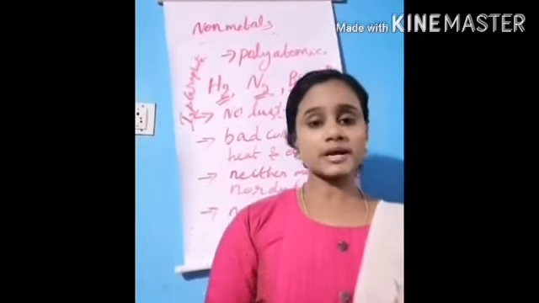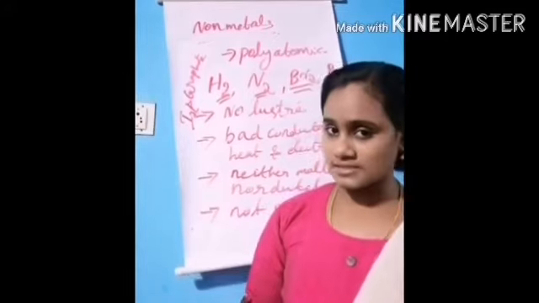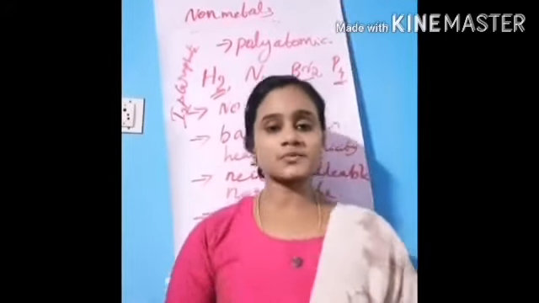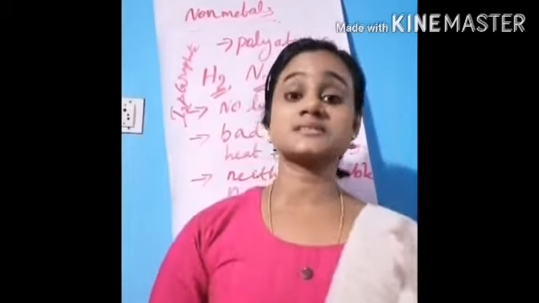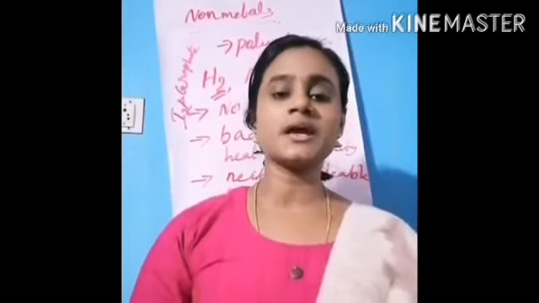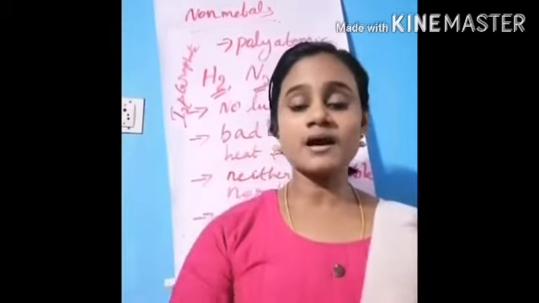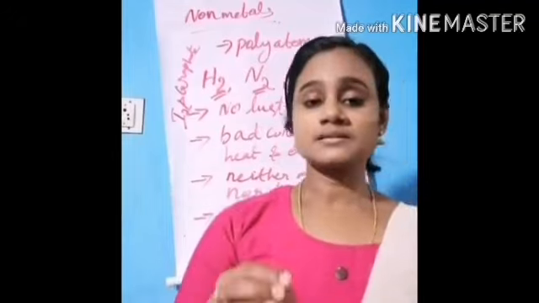Non-metals are very soft solids, liquids and gases, but the naturally occurring hardest substance is diamond. Very important question.